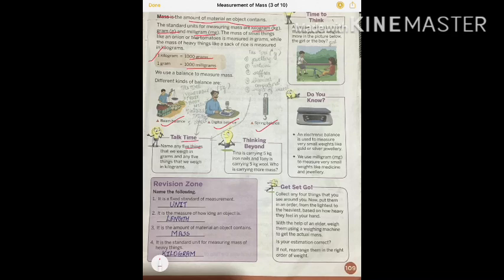One activity is given there: name 5 things that we weigh in gram and 5 things in kilogram. So I've written here 5 things which are measured in gram. Jewelry: when you buy it, it is measured in grams. Medicine you are taking, grams. Saffron, it's a spice, measured in gram. So many other things, but I've noted 5 things for you. Chemical compound, anything you are using in the laboratory, that is measured in grams. Weight of an insect, we can say it's measured in grams.